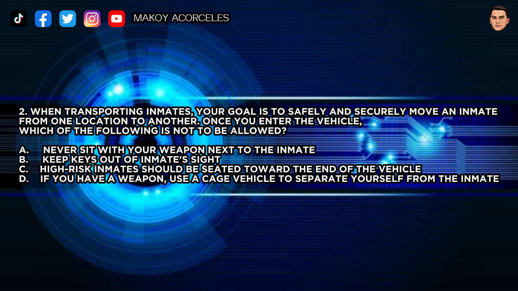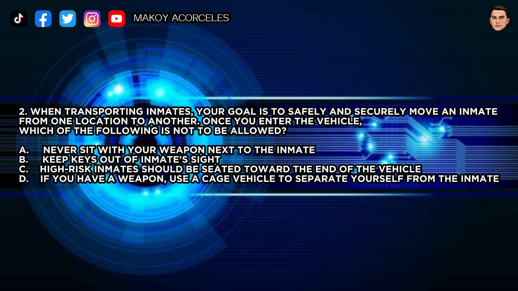2. When transporting inmates, your goal is to safely and securely move an inmate from one location to another. Once you enter the vehicle, which of the following is not to be allowed? A. Never sit with your weapon next to the inmate. B. Keep keys out of inmate's sight. C. High-risk inmates should be seated toward the end of the vehicle.